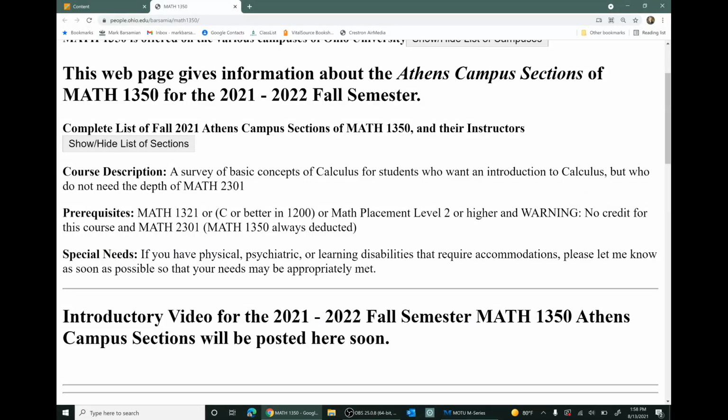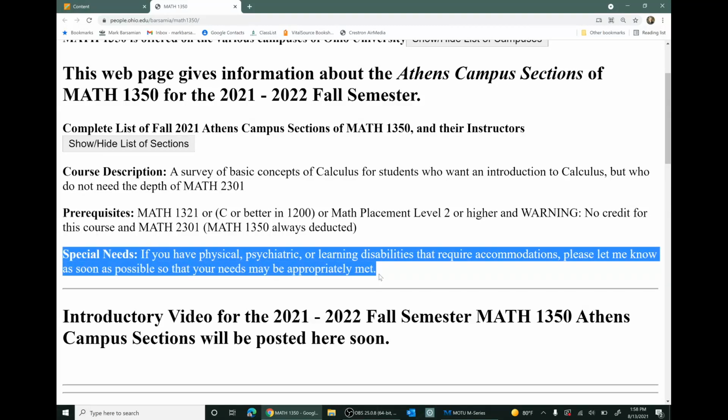Let me, before going on, mention this important item. If you have physical, psychiatric, or learning disabilities that require accommodations, please let me or your instructor know as soon as possible so that your needs may be met appropriately.